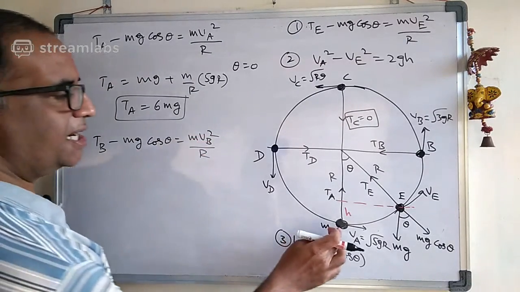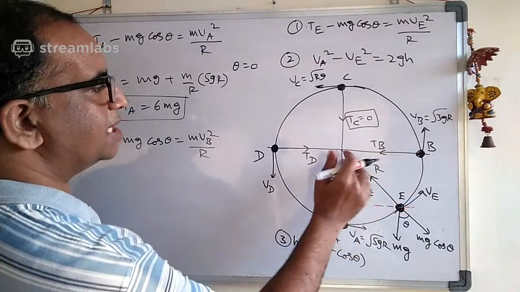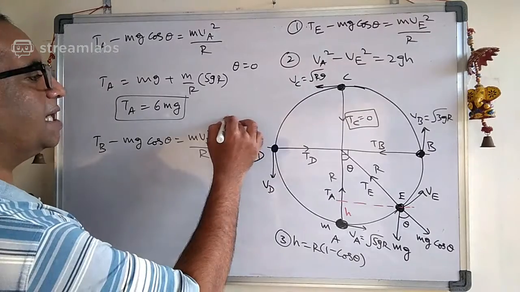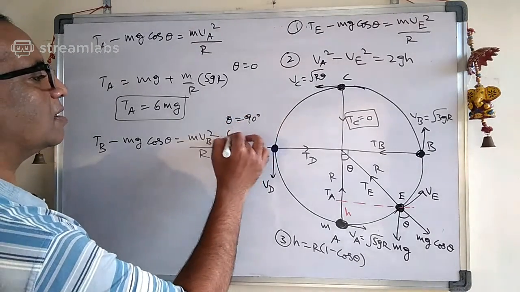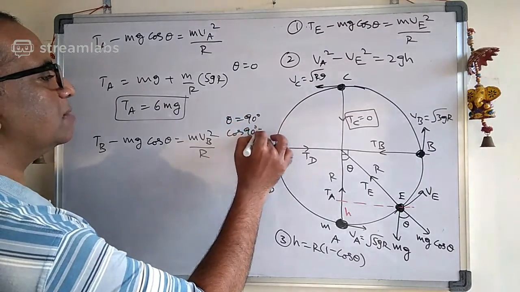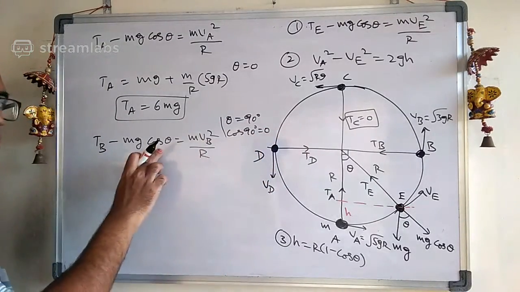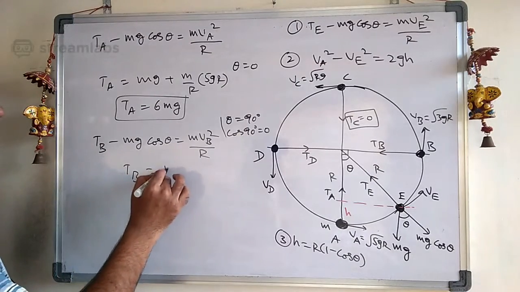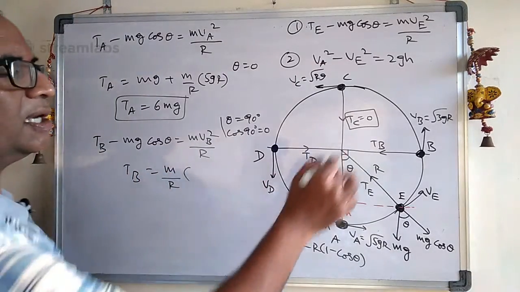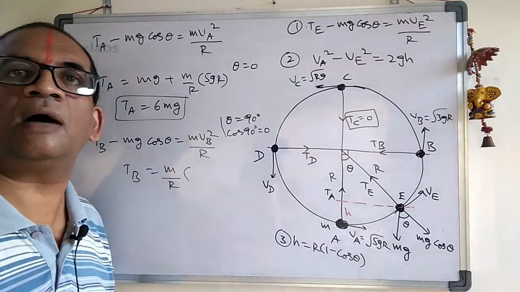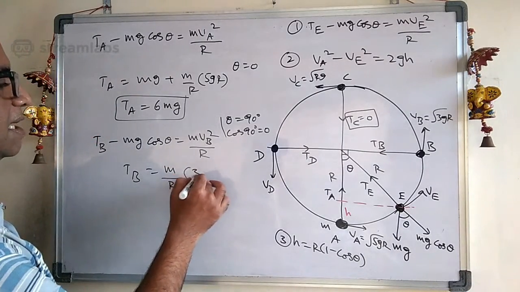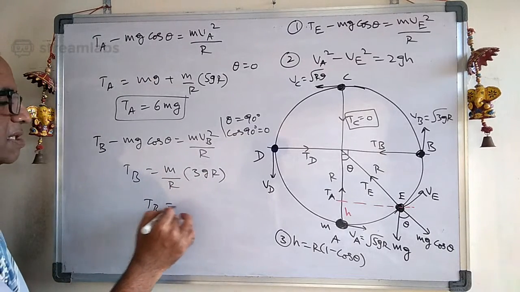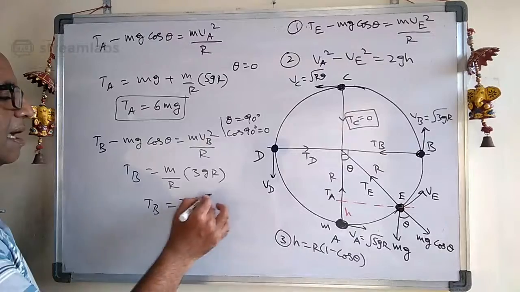See carefully, it started from here, it went up to here, so the angle covered by it is theta equal to 90 degrees. The cos 90 degrees is how much here? It is nothing but 0. So the tension at B is equal to m by r into Vb square. What is the Vb square? It is nothing but 3gr. The r's get cancelled. So tension at B is equal to 3mg.